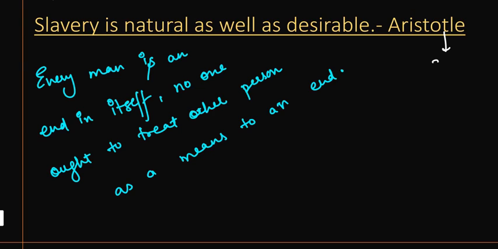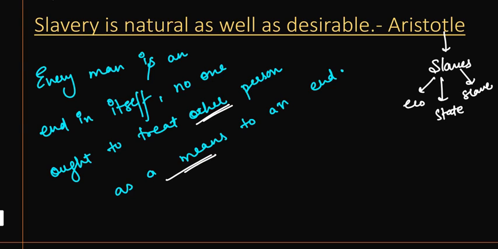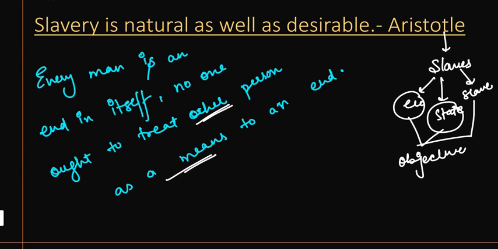He was saying that slaves are important for the economy. He said that it was important for the state, it was important even for the slaves, right? But what Immanuel Kant is saying is that we cannot treat another person as a means to another end. These are some of the objectives which Aristotle is trying to achieve.